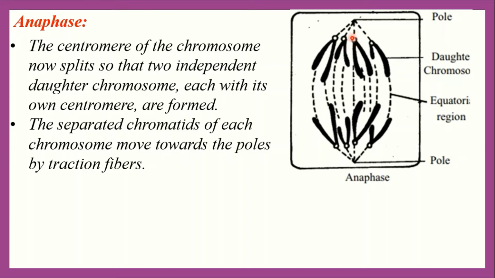I think you know what is centromere. Centromere is a point where two chromatids are attached. Here the separated chromatids of each chromosome move towards the poles by traction fiber. The fiber where centromeres are attached is called traction fiber. So the separated chromatids of each chromosome move towards the pole by traction fiber.